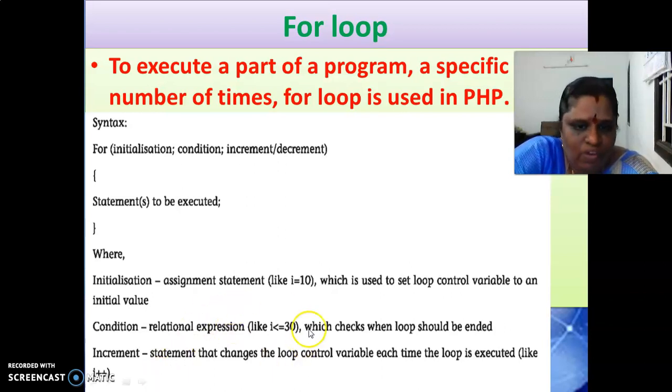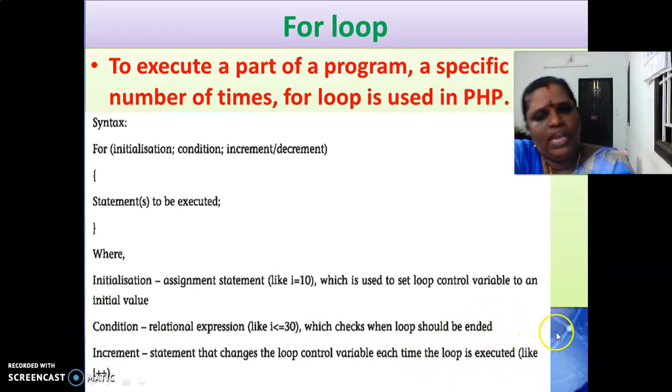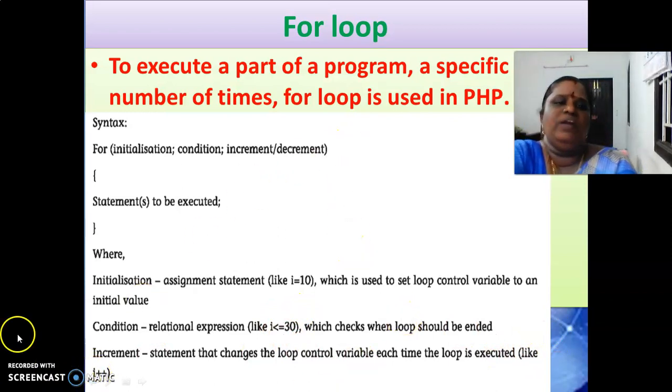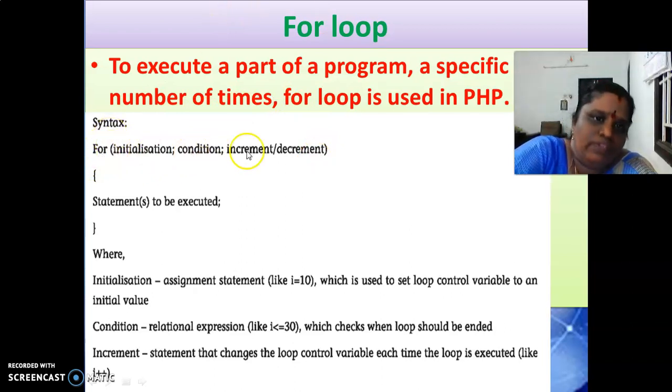That expression will be here. Increment statement that changes the loop control variable each time the loop is executed. Either it can be an increment operator or it can be a decrement operator. Okay. Please be clear, this for loop contains 3 statements inside that. So for 3 statements and then your statements to be executed.